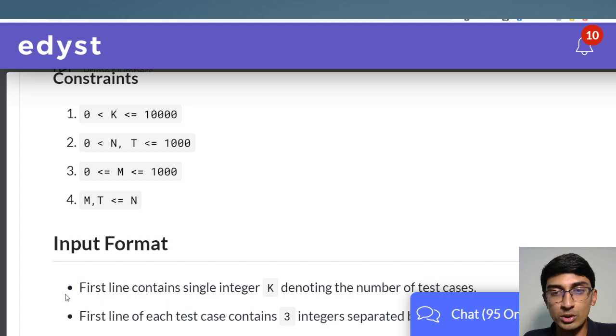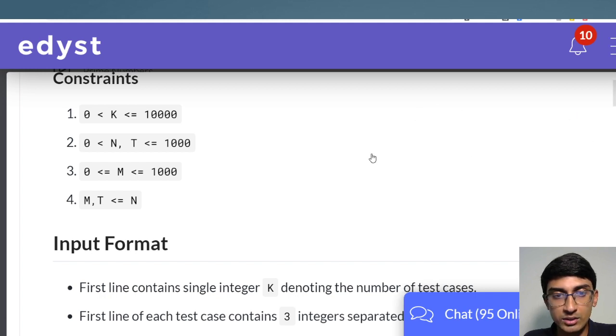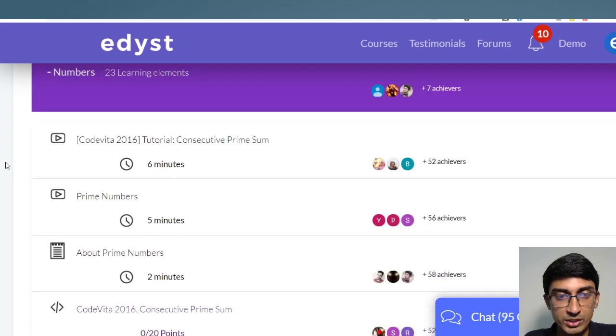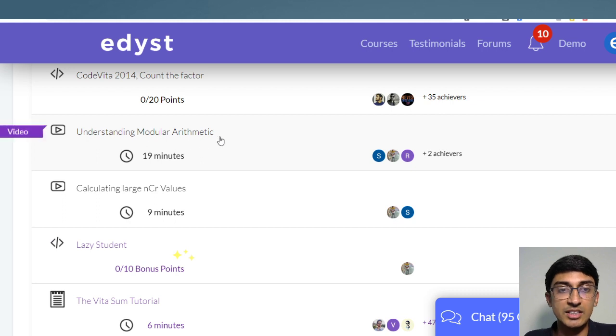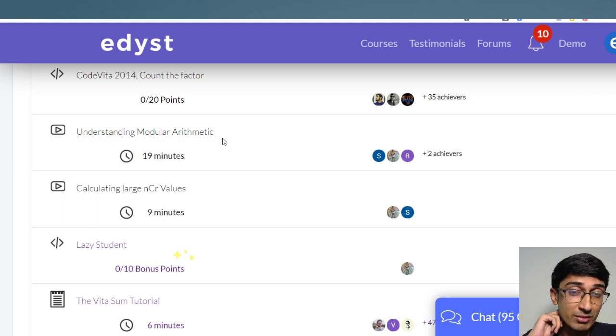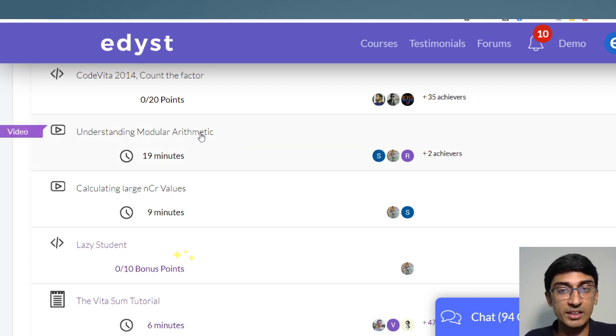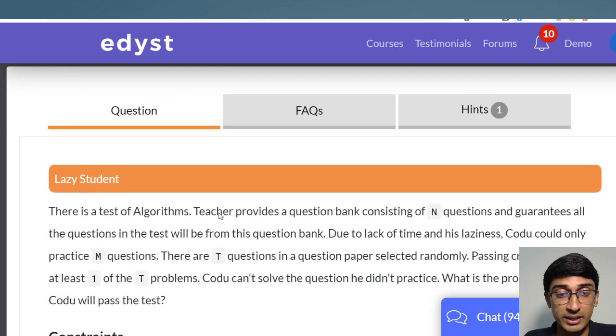In fact, for CodeVita, I highly recommend that you follow a certain set of tutorials that we have, and that's what I want to share with you. Just give me a second. This set of tutorials is a must to solve this question called lazy student. There are two in-depth tutorials: understanding modular arithmetic, because in this question we have to do a modulo inverse, which I'll come to in a minute, and calculating large NCR values. Both of these are a must to crack a question like lazy student.